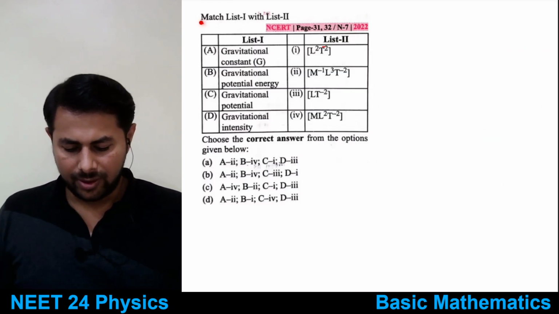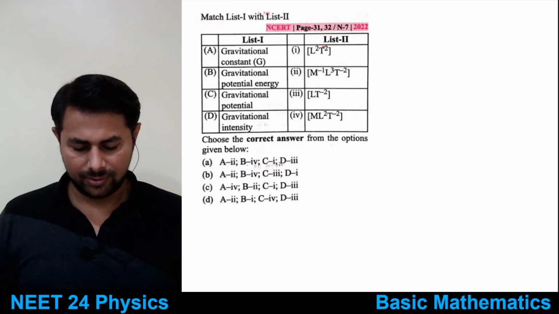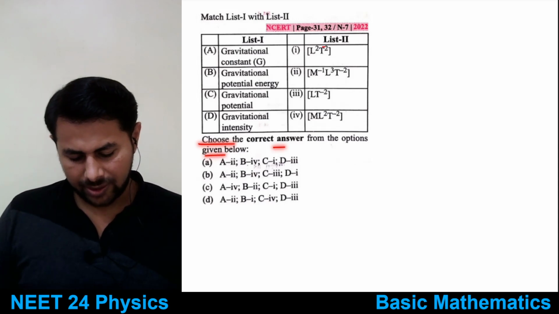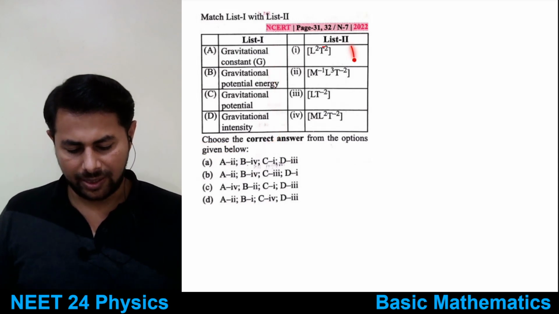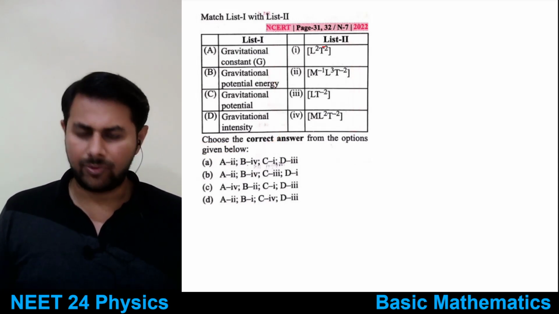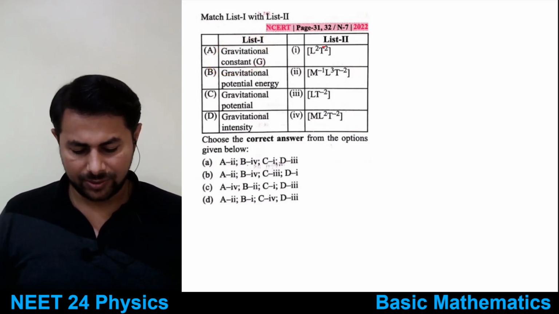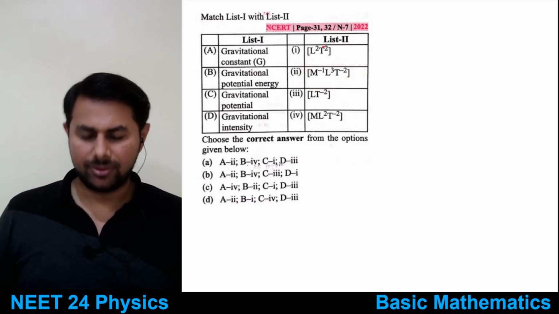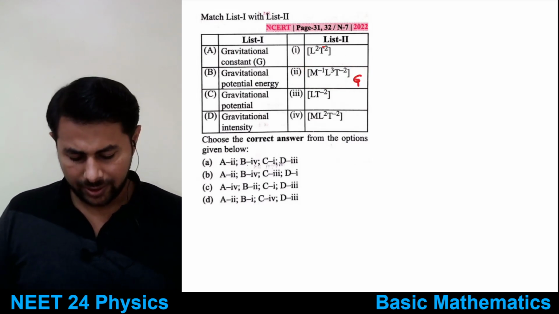Okay, next one, match list 1 with list 2. Choose the correct answer from the options given below. Quantities are given on the left hand side, dimensions on the right hand side. So here also we need to know the formulae, right? The gravitational constant we just found. What were the dimensions? I guess m minus 1 L3 t minus 2. These are the dimensions of G, right?